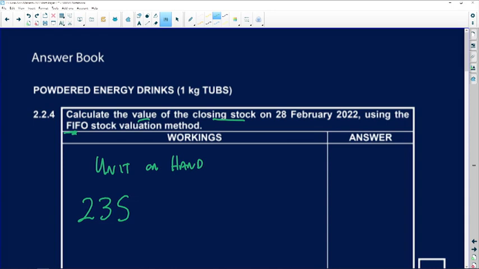235. Right, we're now going to break this down into valuing the stock. Now remember guys, first in, first out. Products bought first end up getting sold, which means closing stock values come from the latest purchase, okay, the very last purchase. So I've got to now look at my purchases and work from the last purchase.